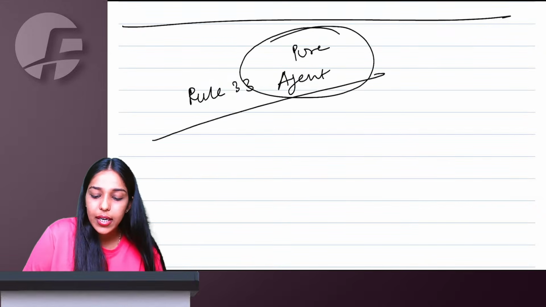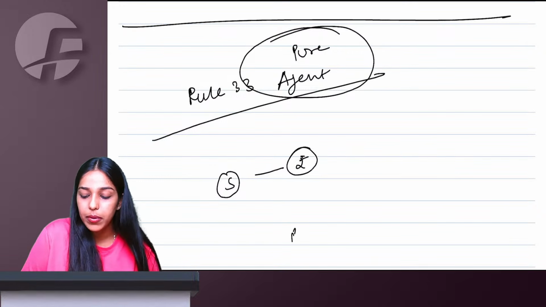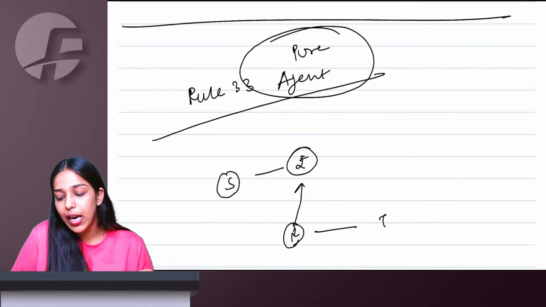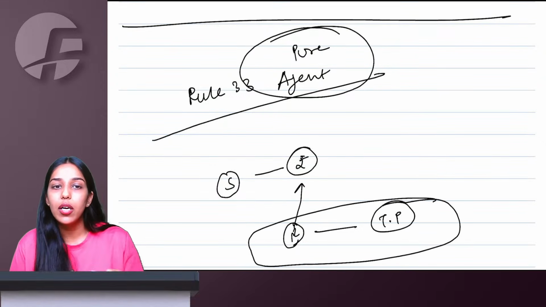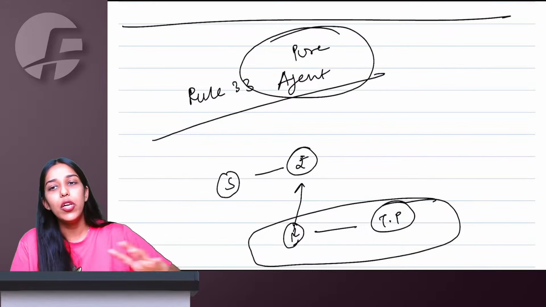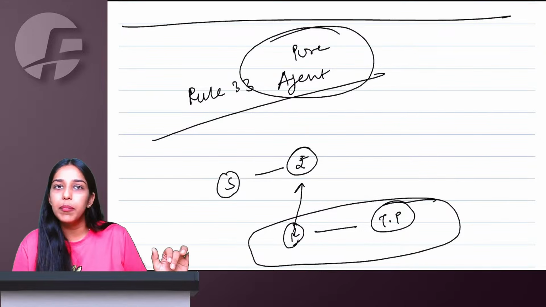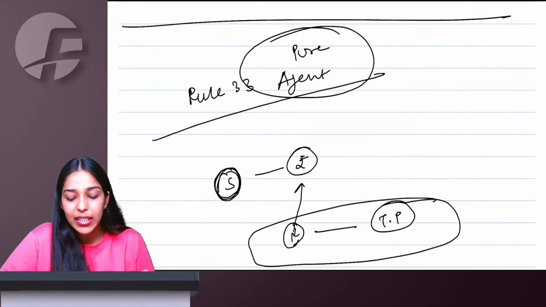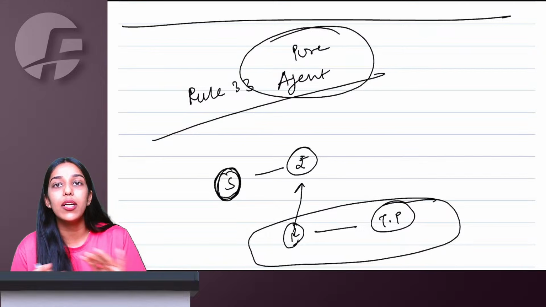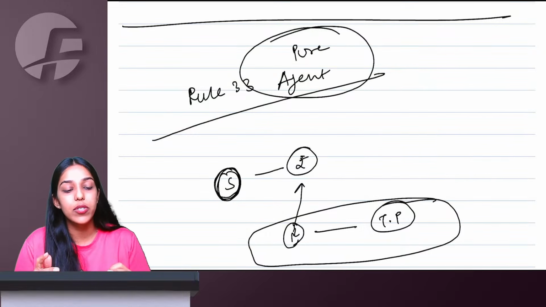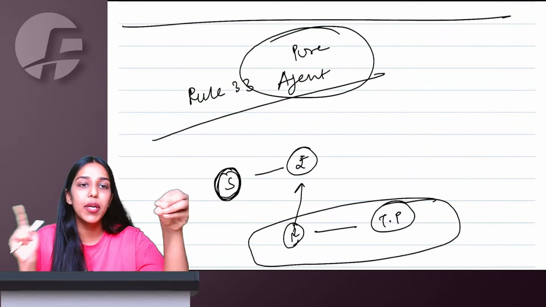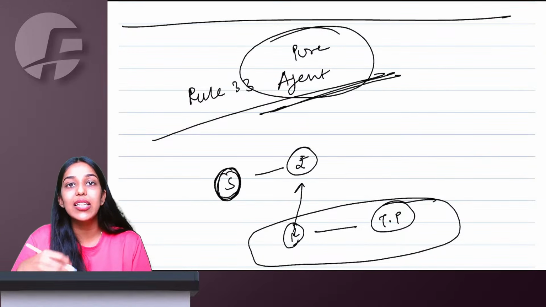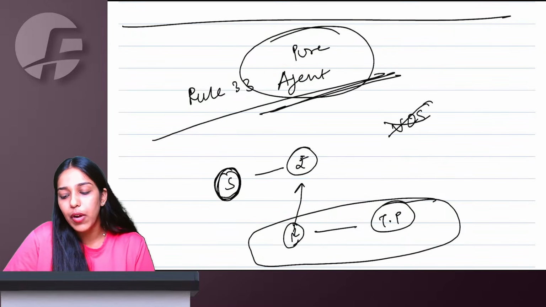So, pure agent says that the supplier is incurring some expenses on behalf of the recipient, but these are not incidental expenses. The recipient is in contract with some other third party to incur these expenses. He just told the supplier, "Will you please incur on my behalf and later recollect from me, showing separately in the invoice?" In this case, if the supplier is not taking any benefit of these goods or services, not taking any ownership, not enjoying these goods or services, purely incurring expenses because the recipient had to do so and recovering the exact same amount, you are known as pure agent and these expenses will not form part of value of supply.